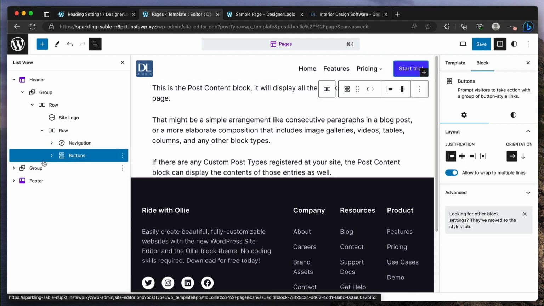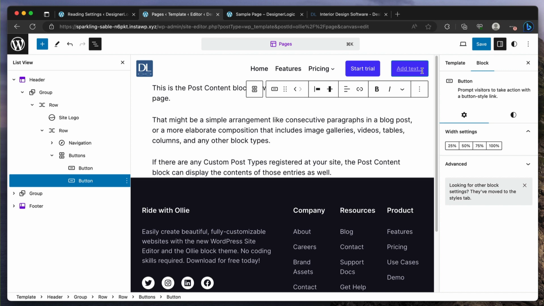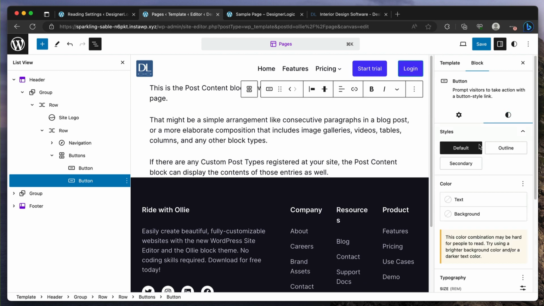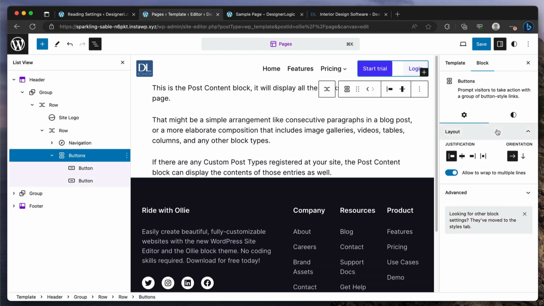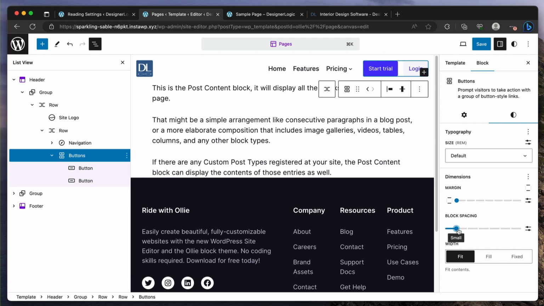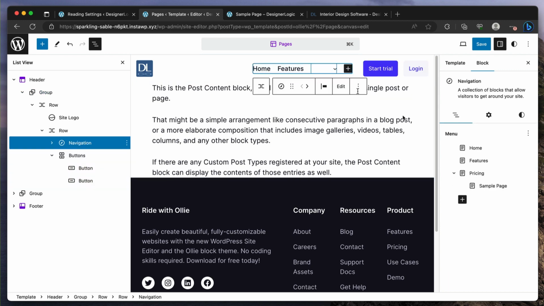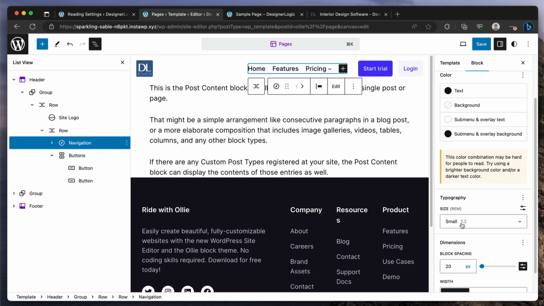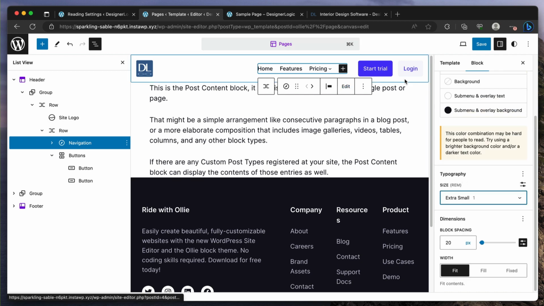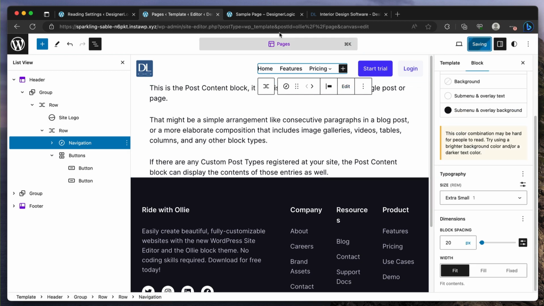All right. So why did I say buttons? So the new version of WordPress that has the blocks has a buttons block that allows you to have multiple buttons within it. So here you can add another button called login, for example, and have that one be like a secondary. Cool. And then within the buttons block, you can also do things like block spacing so that it's not too much. So you have these separate containers. And now this might be a bit too big, so I'm going to change that and save it just so we can see it.